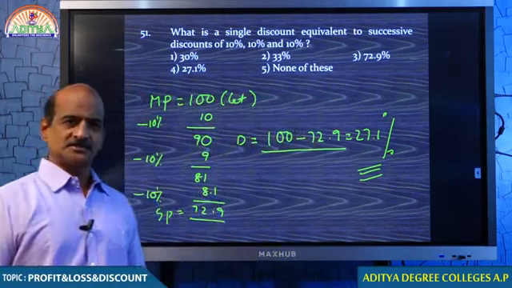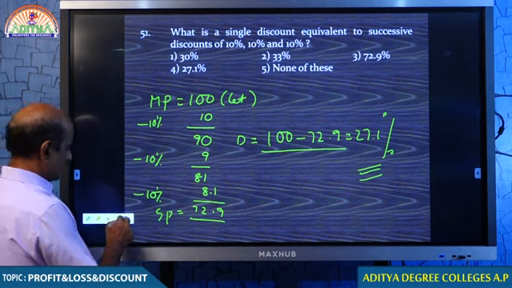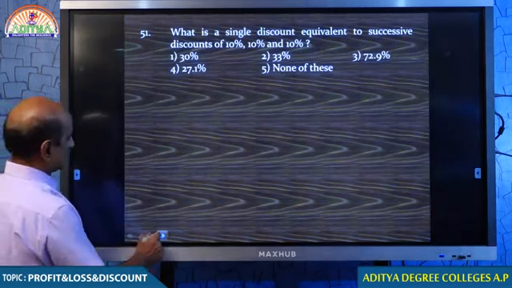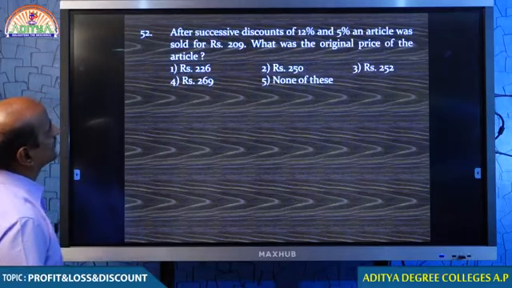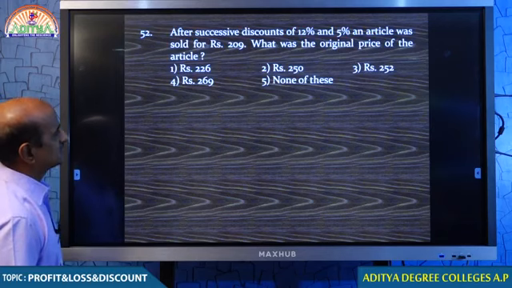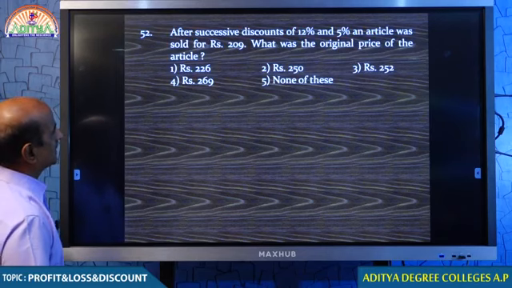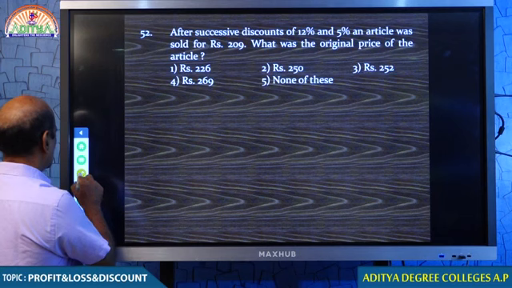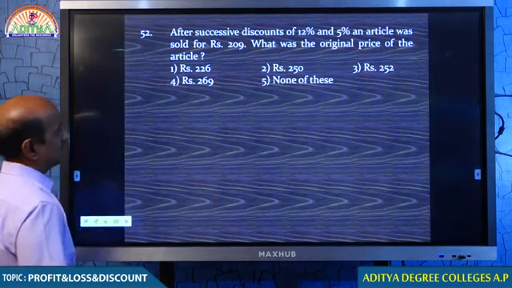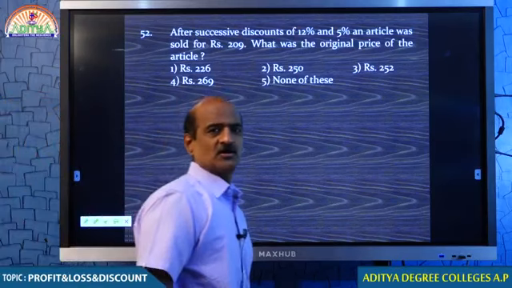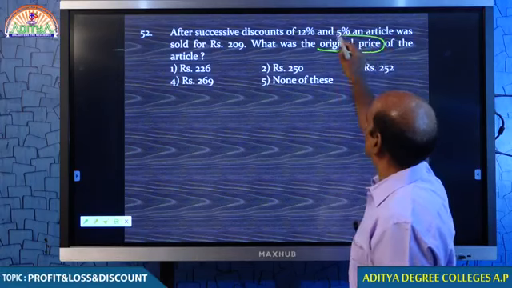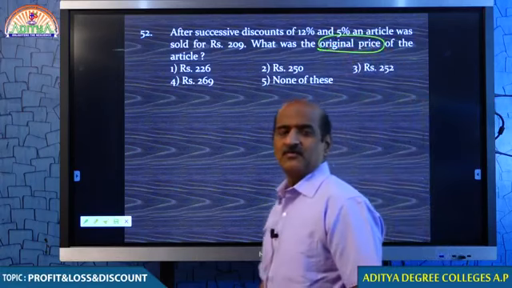I hope you understand. Okay students, now we complete the remaining 2 questions, and with that we come to an end of the basics. Now 52. After successive discounts of 12% and 5%, an article was sold for 209 rupees. What is 209 rupees? That was the price you sold after giving the discount.